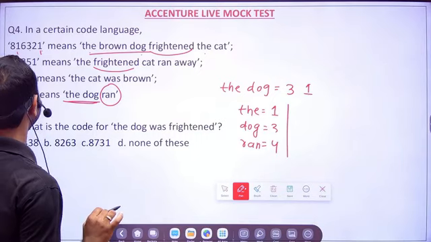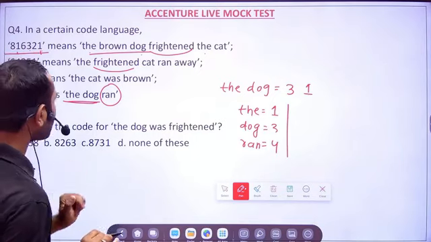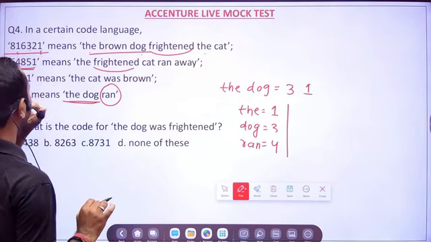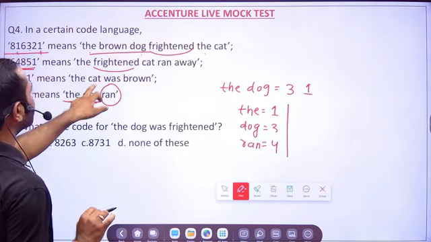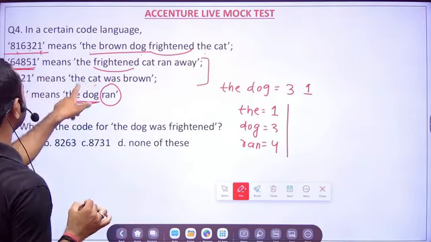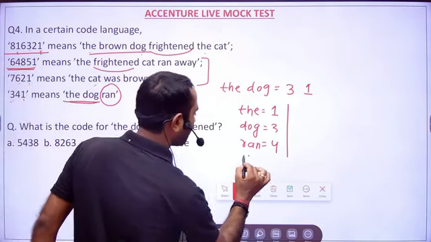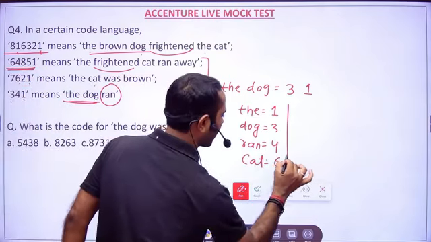So what is common between them? Okay, what is common between them? Okay, fine. Before that, friends, for cat also we can get to know. So the cat was born. Here you see what is common: the and cat. So 1 is common and then 6 is common. So for cat, it will be nothing but 6. For cat also we are done.